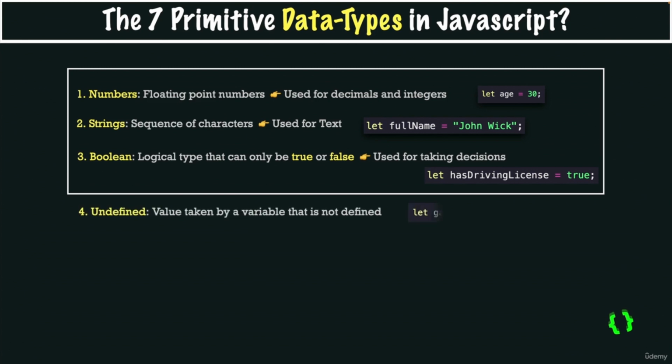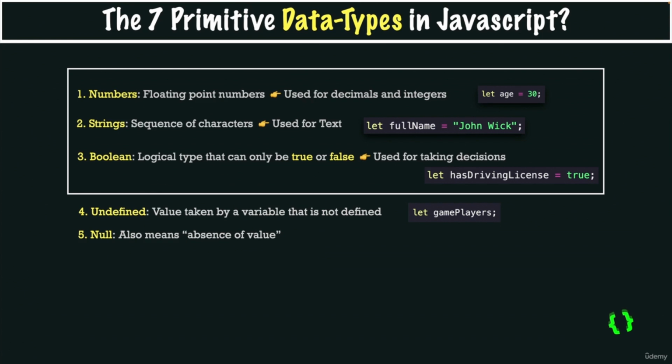So first, undefined is the value taken by a variable that is not yet defined. And the variable that's not yet defined is simply just a variable that we declared but without assigning a value. For example, like this game player variable here. So basically we can say that undefined means empty value. Then there is also null, which is actually pretty similar because it also means empty value, but it's used in different circumstances. But for now, don't worry about the details. I just want you to know that null also exists.